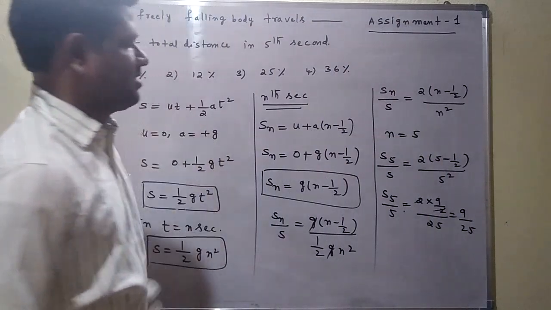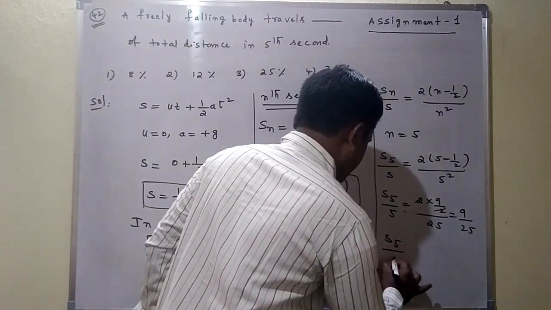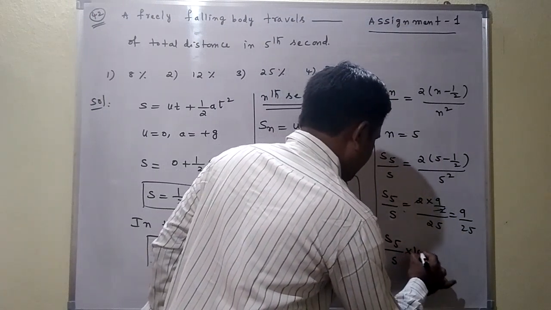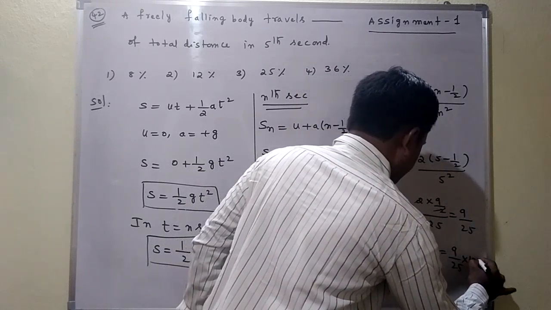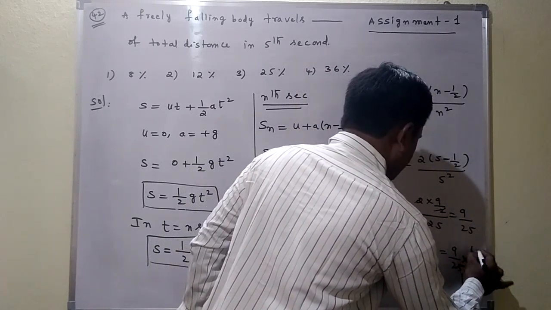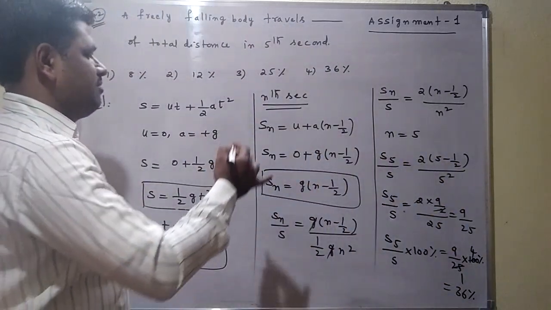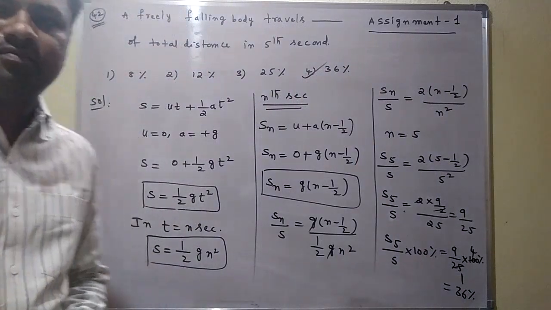But they are asking in percentage. Percentage means S5 by S into 100% is equal to 9 by 25 into 100%. Here 25 ones are 25, 25 fours are 100. How much percentage we are getting here? 36 percent. Which option is correct here? Fourth option is correct here.